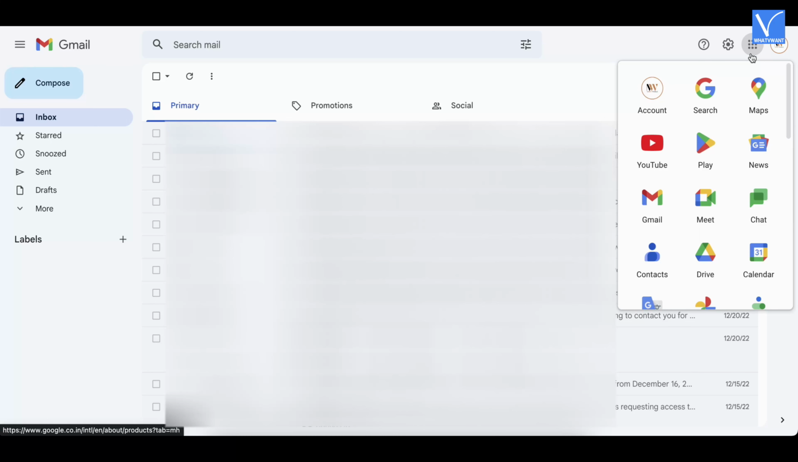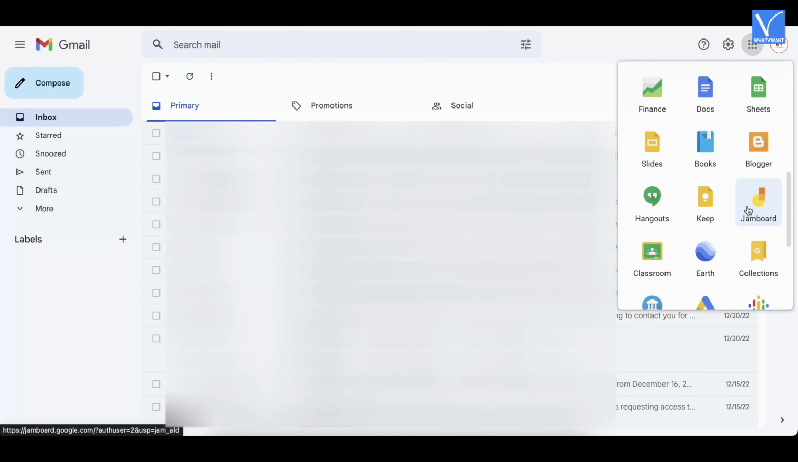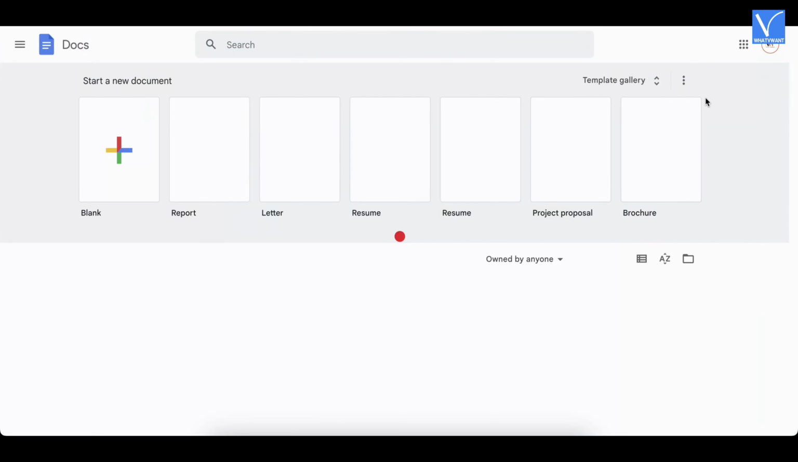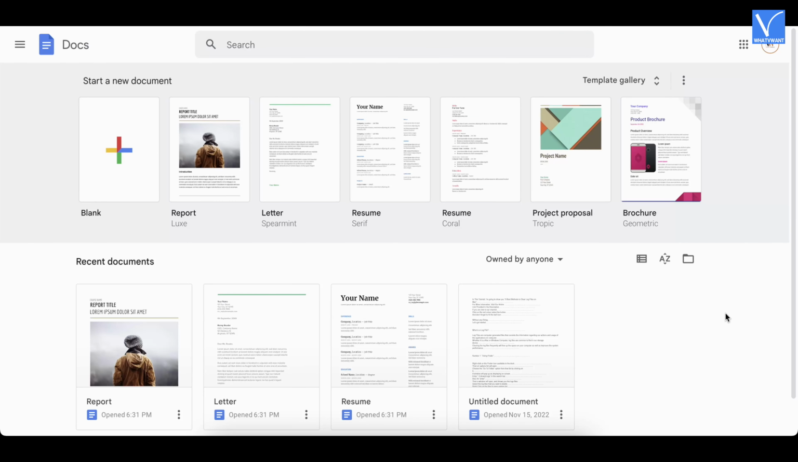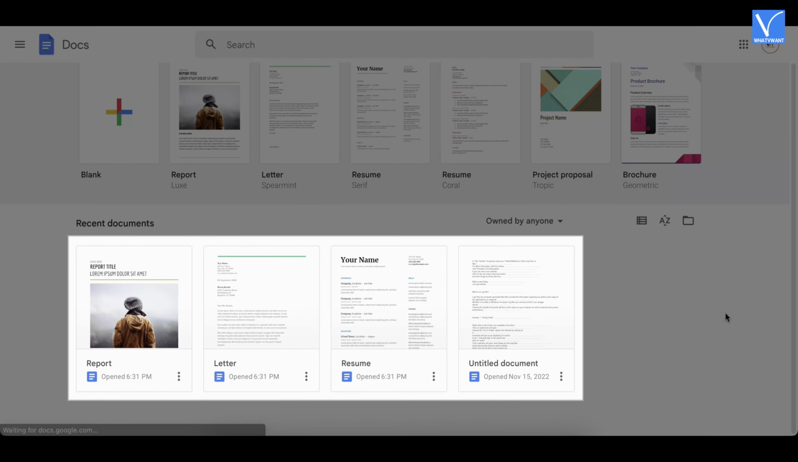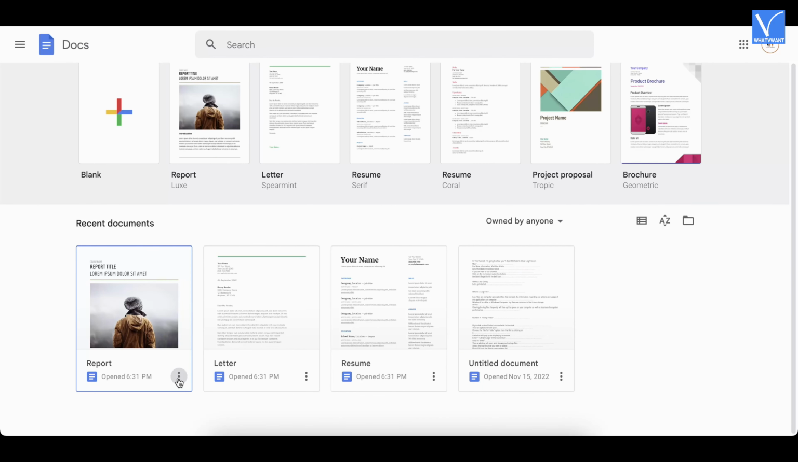Then the list will open. Scroll down to find the Google Docs. Click on it. And it will take you to the Google Docs application. There, you will find all the available documents. Choose the document that you want to delete, and click on the three dots.